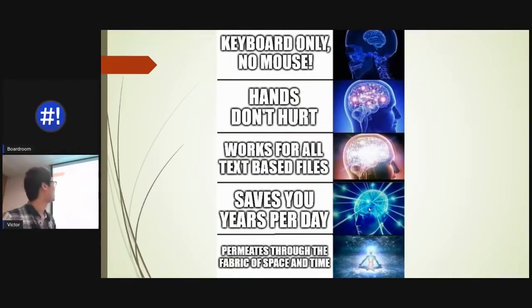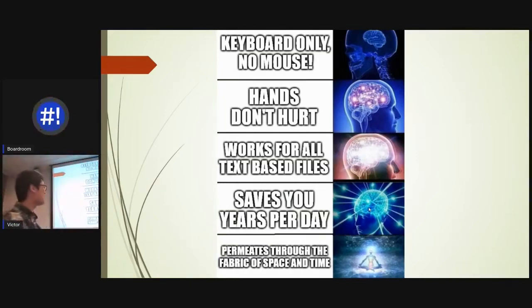Secondly, my hands don't hurt. And my hands are pretty important to me as a full-time programmer, essentially, once I go into the workforce. If my hands hurt, I'll lose my job. If I lose my job, I lose my home. If I lose my home, I lose my girlfriend, and that's not good. Anyways, that aside, my hands not hurting is fairly important to me.